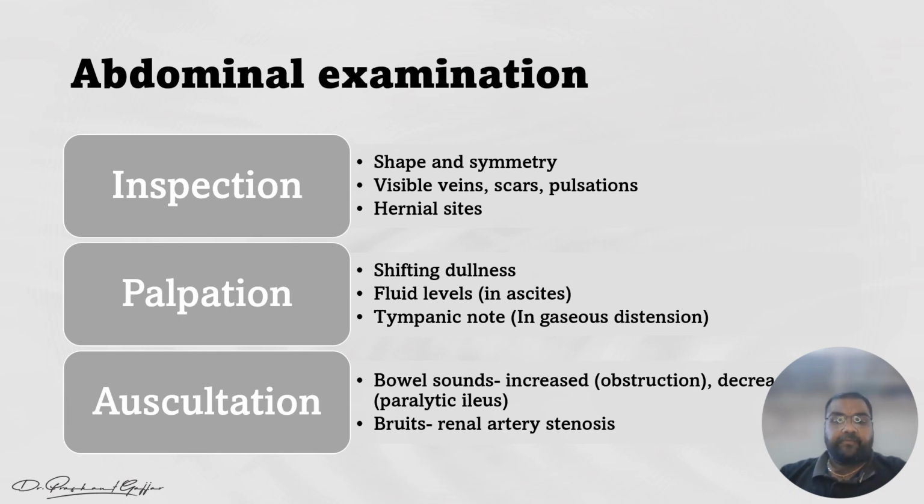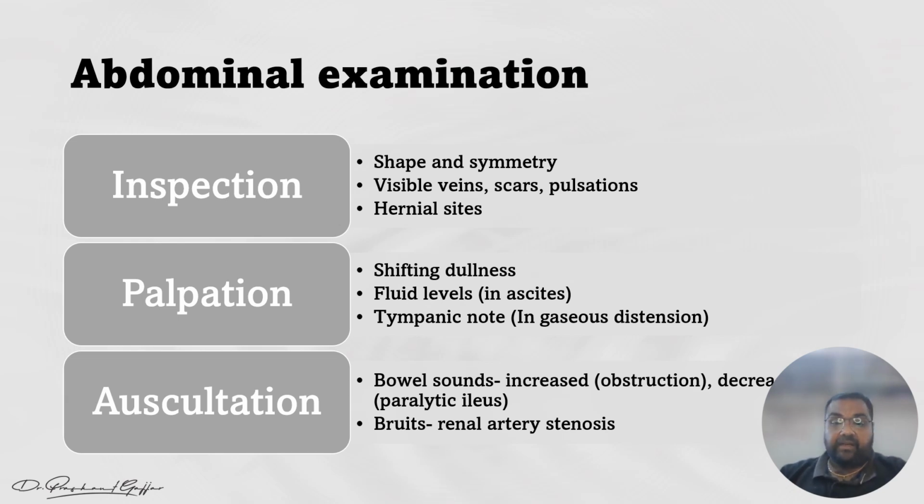So first, when we do the inspection, we have to watch the shape and the symmetry of the abdomen. Shape is protuberant in obesity and other conditions like pregnancy, distension from flatus or gaseous distension. And if any mass occurs on only one side of the body, the symmetry will be altered.